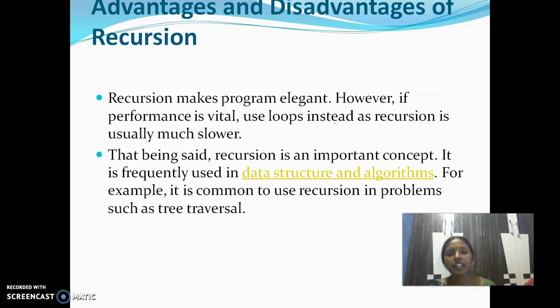That being said, recursion is an important concept. It is frequently used in data structures and algorithms. For example, it is common to use recursion in problems such as tree traversals. When you're talking about data structures and algorithms, recursion plays a vital role. More programs we have with recursion are the Fibonacci series and factorial of a number.